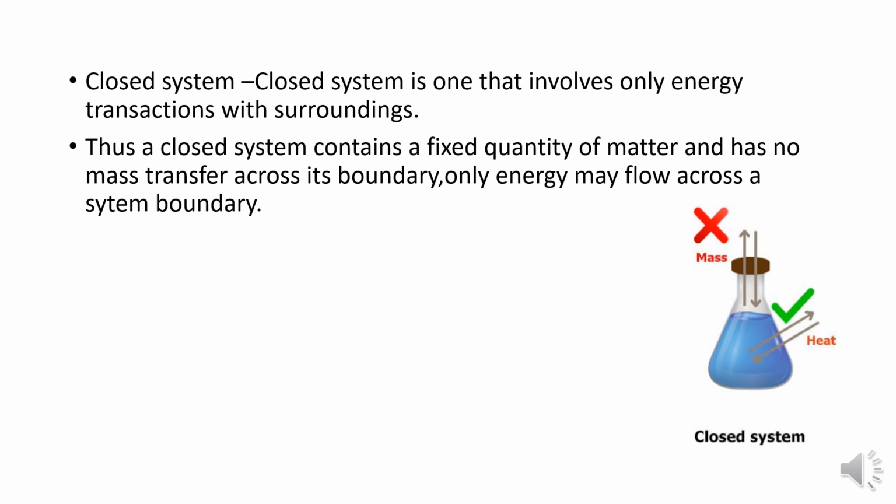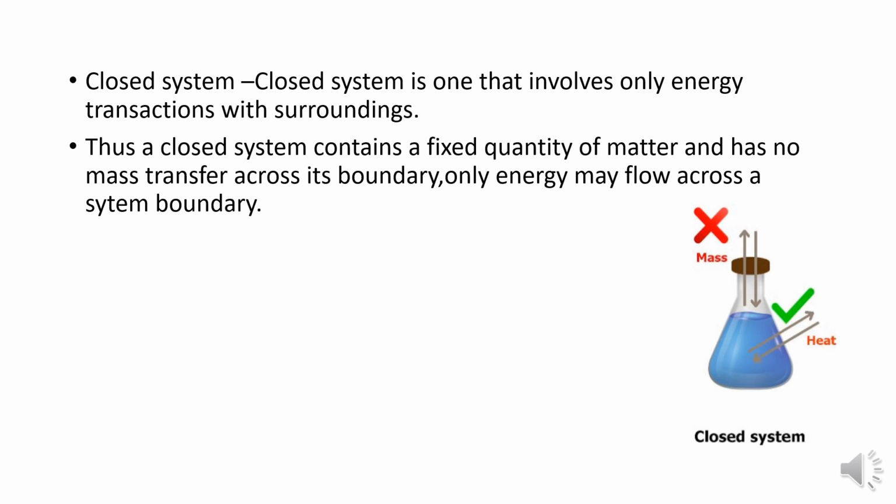Heat goes into the system and heat goes out to the surroundings. A closed system contains a fixed quantity of matter and has no mass transfer across the boundary. Only energy transfer may take place across a system boundary. So there are two parameters here: heat and mass. For the closed system, there is only heat in and heat out, and there is no mass transfer across the boundary.